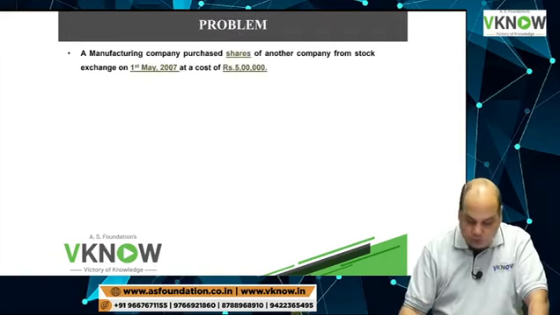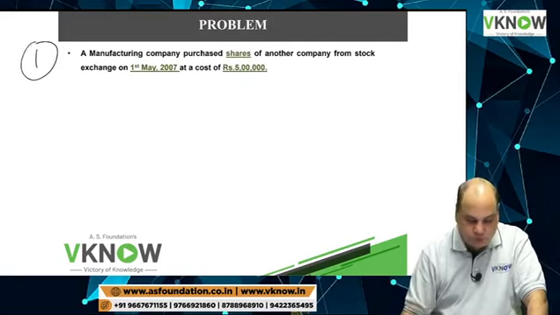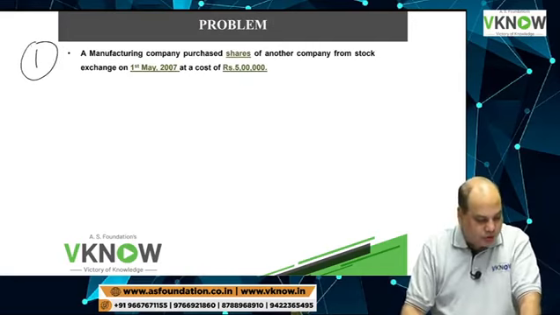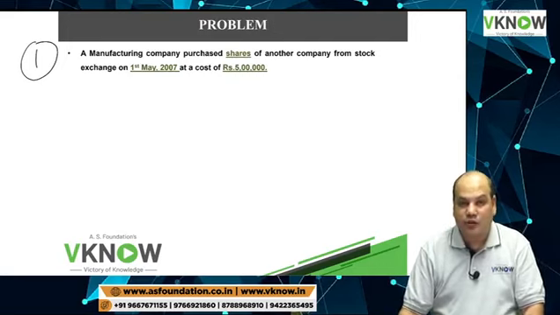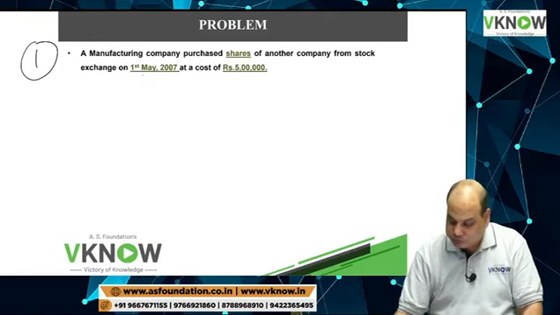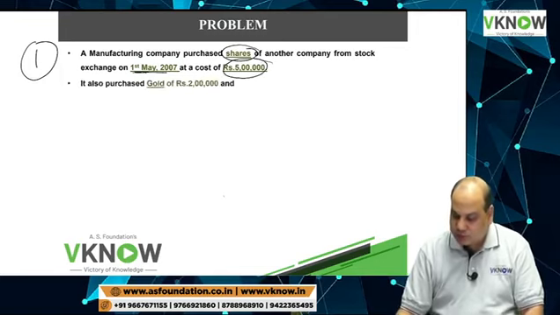Now we'll solve question number 1, printed in the notes. A manufacturing company purchased shares of another company from stock exchange on 1st May 2007. The cost is 5 lakh.